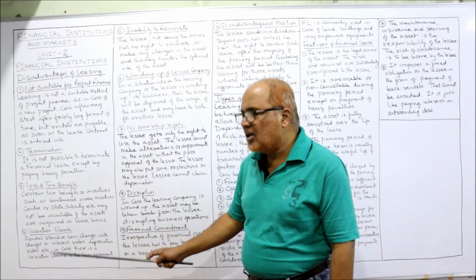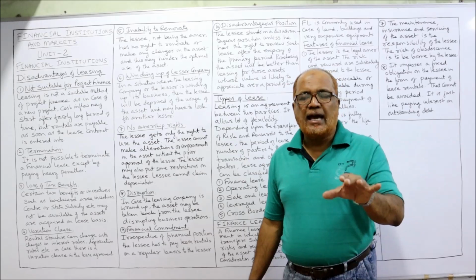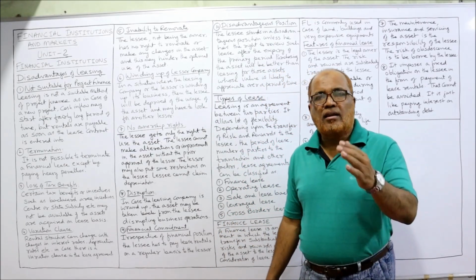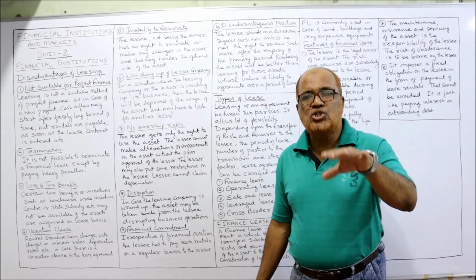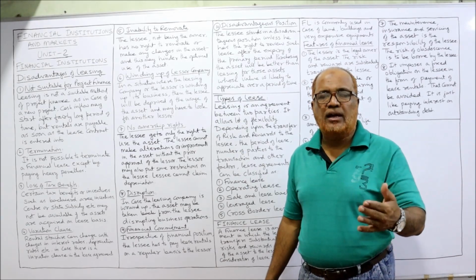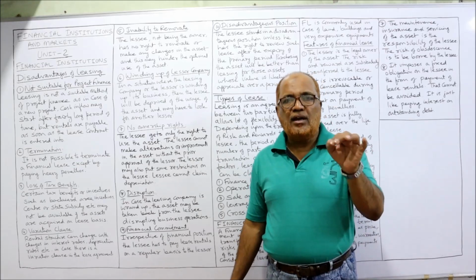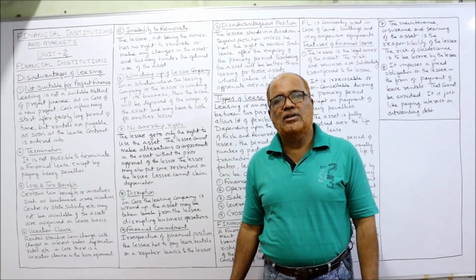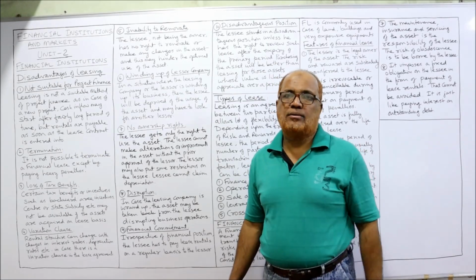Next is the variation clause. Sometimes in the lease agreement, a variation clause will be applied, where the lease rental structure will change whenever there is a change in the inflation rate, interest rate or depreciation rate. So if a variation clause is applied, it will be a problem for the lessee because the lease rental will get changed.